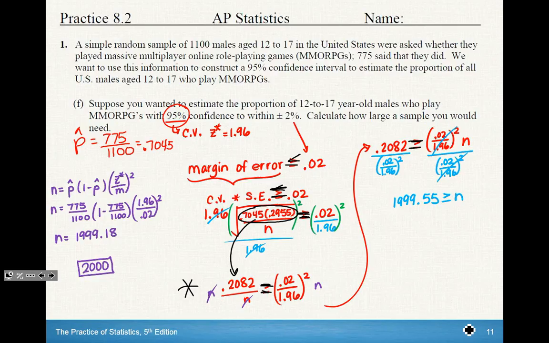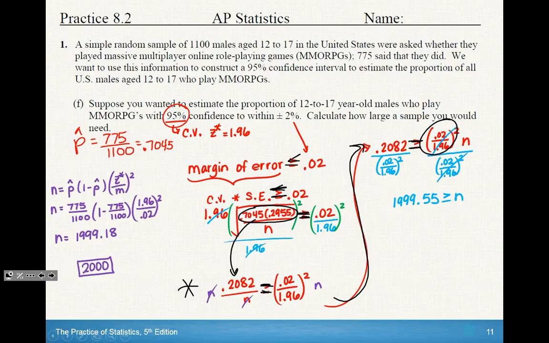And then on the right side, we had the 0.02, the 1.96, and the squared. And then, of course, you don't want n on the bottom, so you multiply both sides by n, which takes us up here. And so we have our 0.2082 by itself now, but we didn't want that by itself. We wanted n by itself. So we're going to divide by all this ugly stuff.